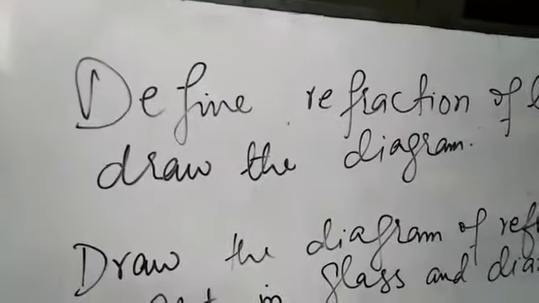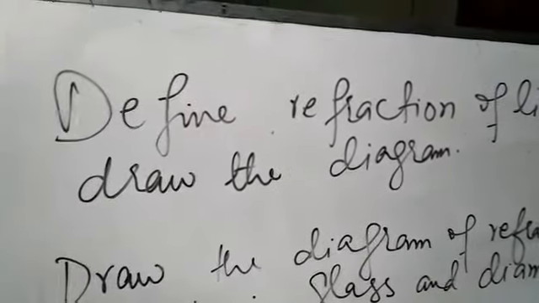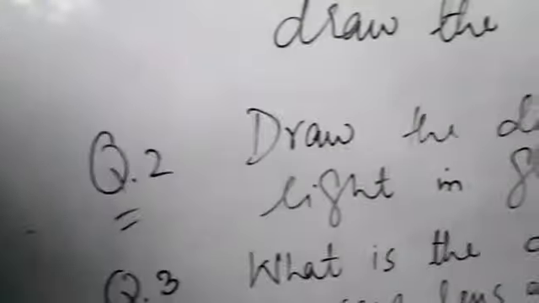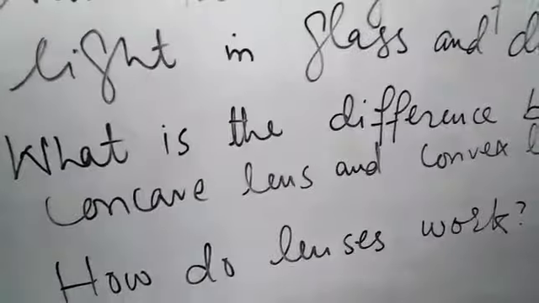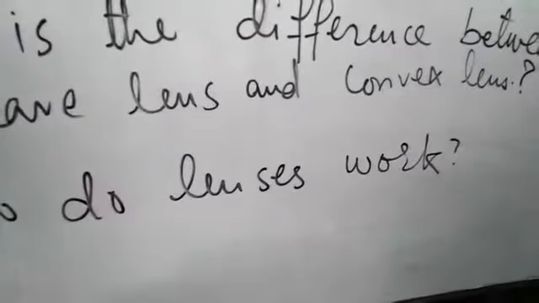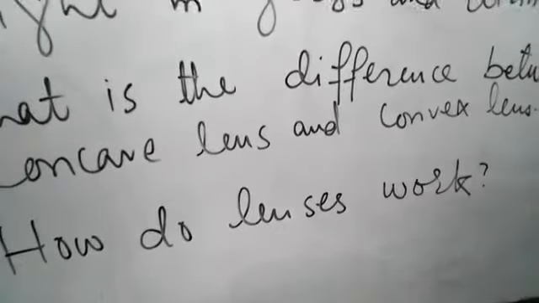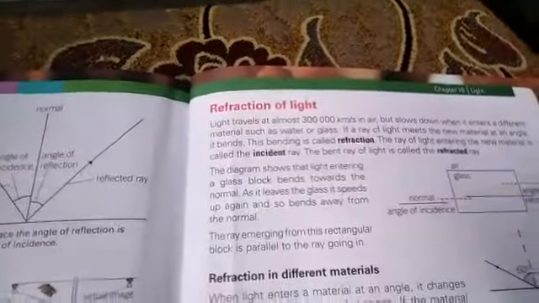Okay students, the questions related to the topic refraction of light are in the form like this. Question number 1 is define the refraction of light. Also draw the diagram. Question number 2 is draw the diagram of refraction of light in glass and diamond. Question number 3 is what is the difference between concave lens and convex lens. And question number 4 is how do lenses work. For the answers of these questions, we will see page number 125. And first of all, the answer of question number 1 is here.